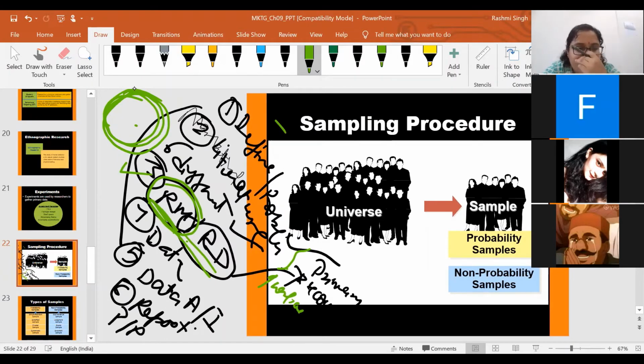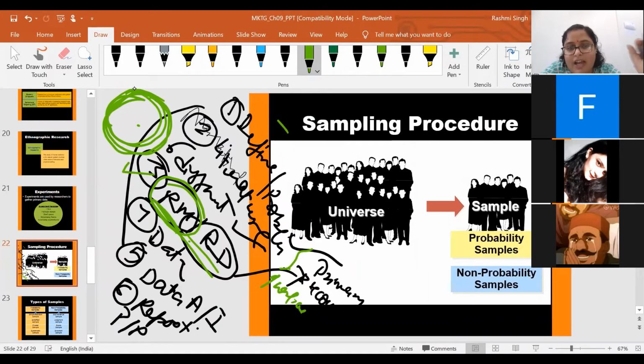Or suppose my study is about all the consumers who are very tech savvy. So basically those tech savvy consumers will act as the population for me, and I will collect some sample from that population. So sampling is not just that you have a population and you choose 3, 4, 5 from it. There are different procedures. The researchers have to follow different techniques, and these techniques are generally classified as probability samples and non-probability samples.